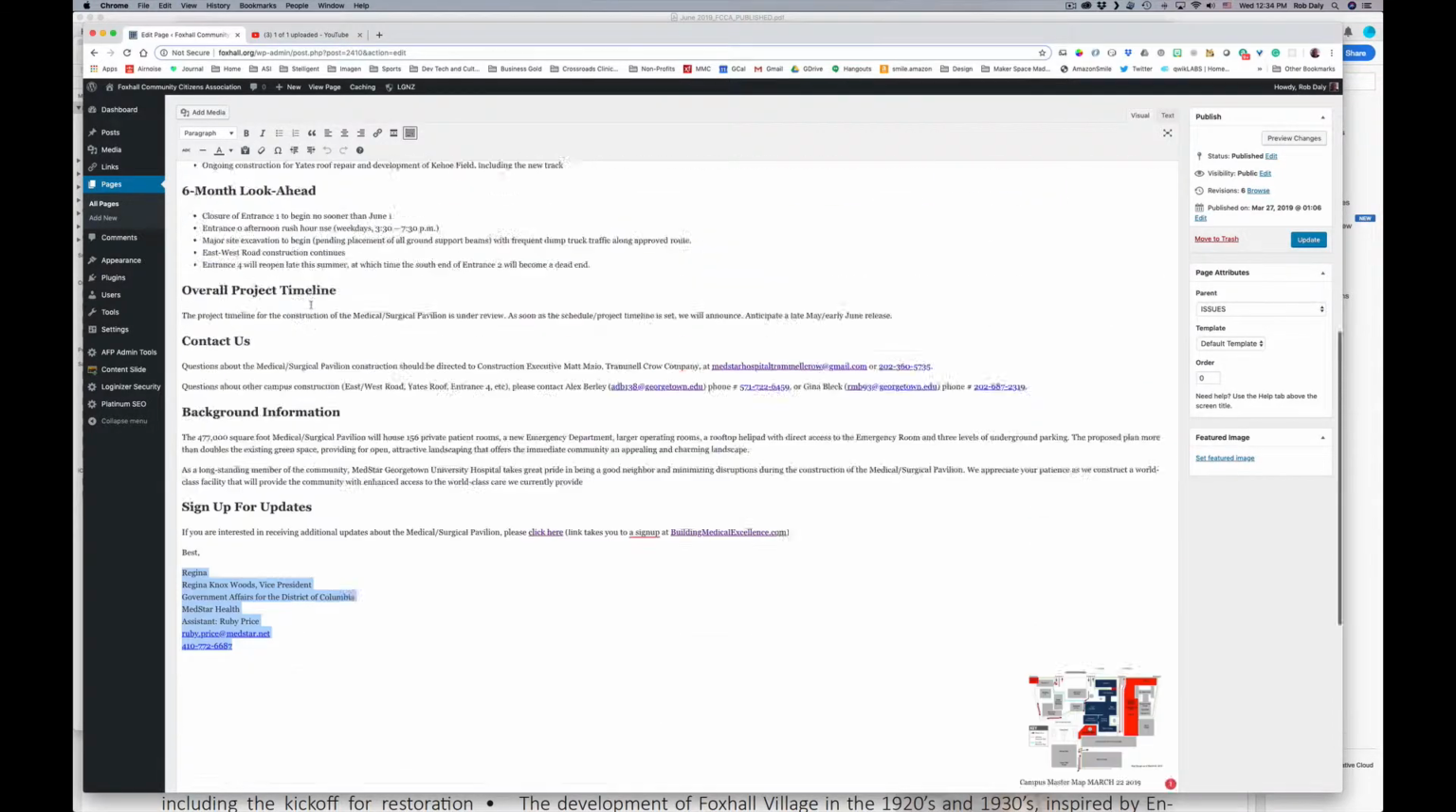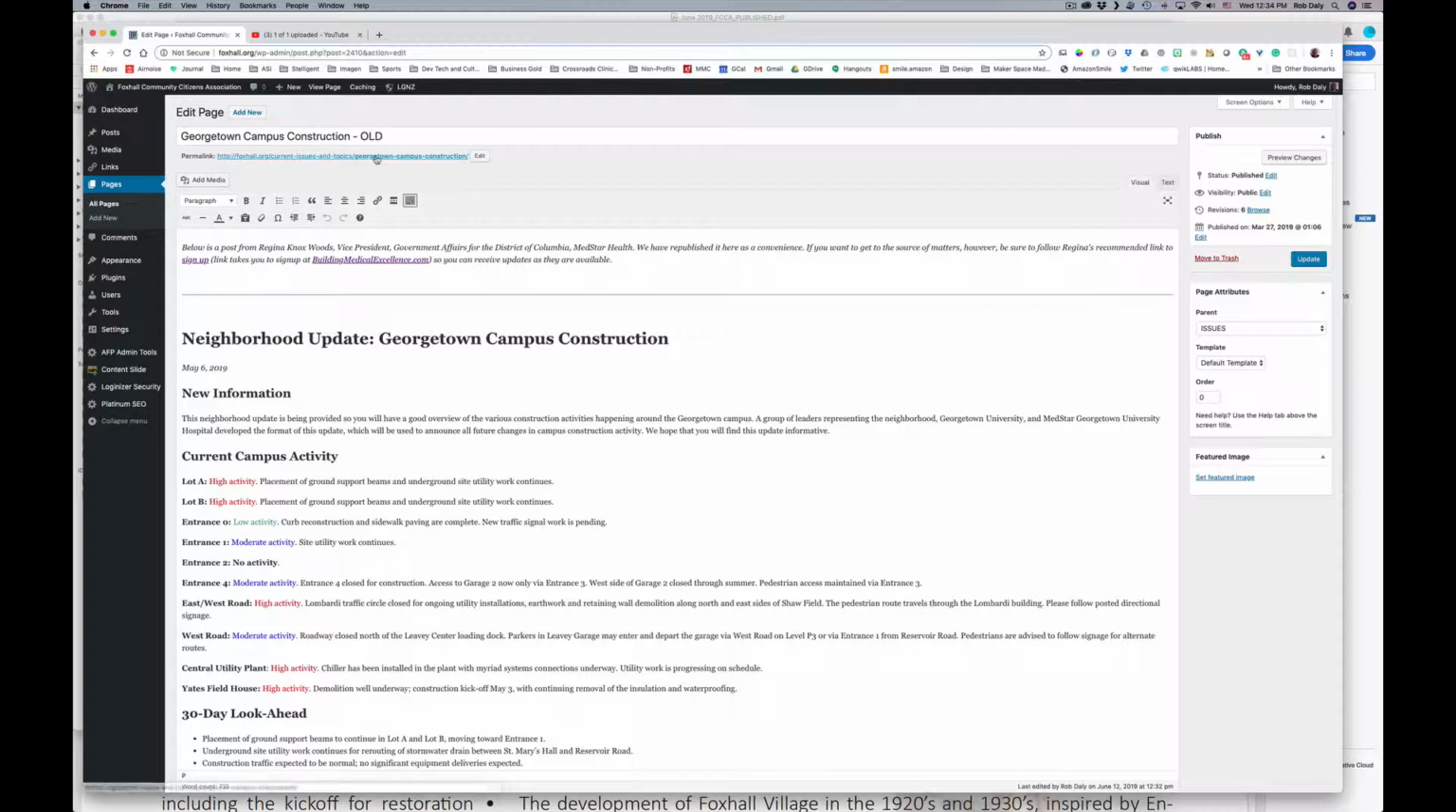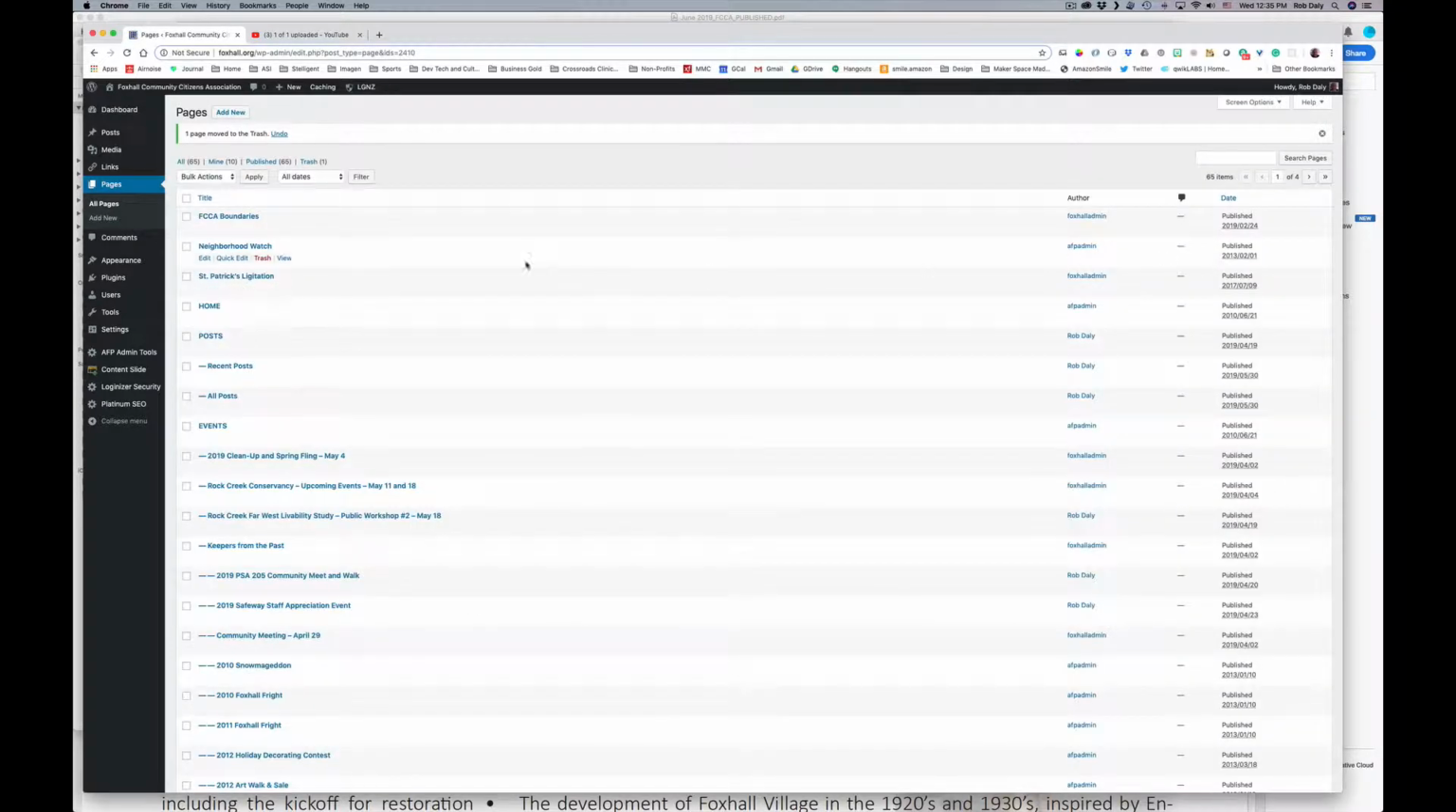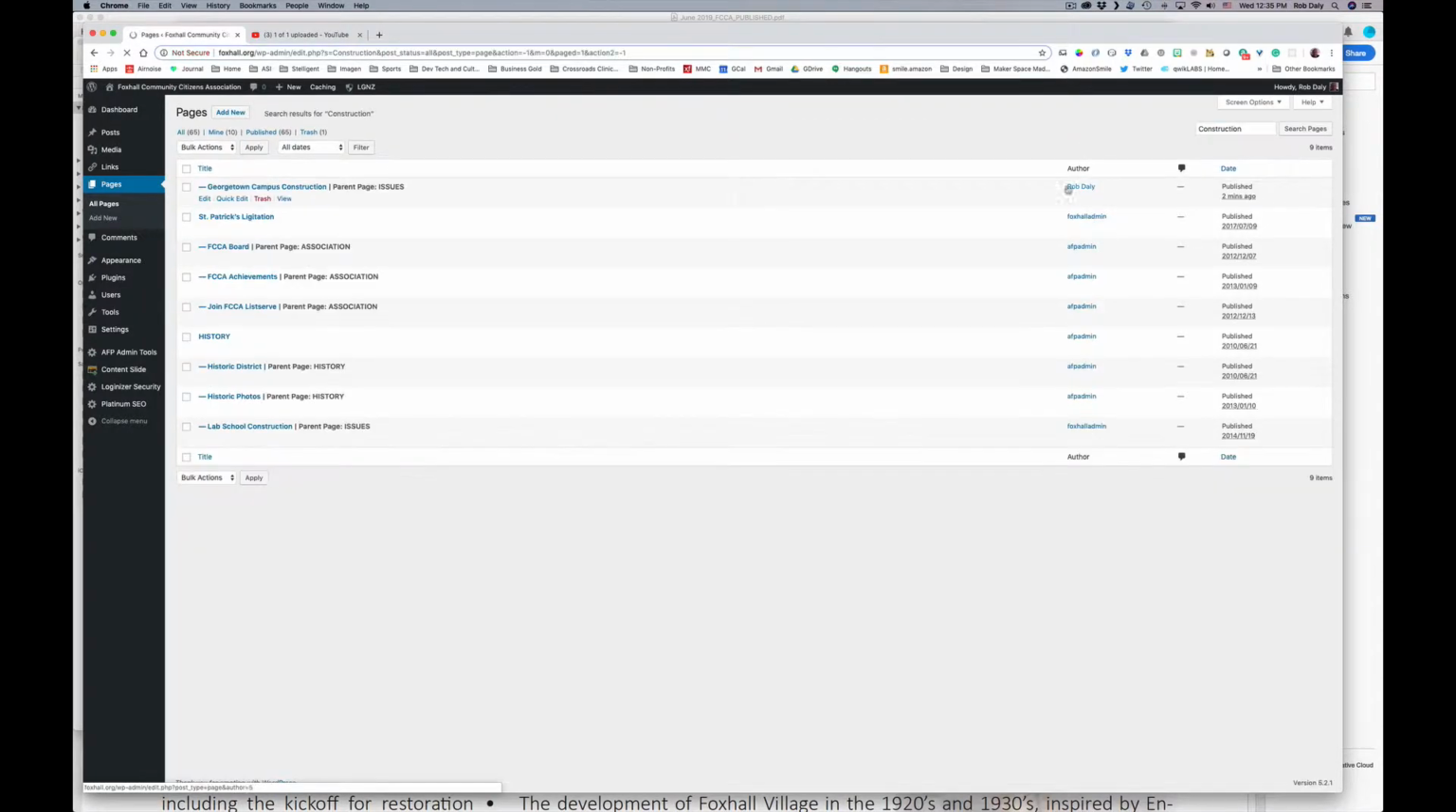Command C again. And now what I'm going to do is just delete this entire page. That will also free up this permalink, this name, which doesn't have a 2 in it, when I delete that page. So I'm going to move this to trash. And that's gone. And now it took us to the main pages thing. Now when I search for construction, get only the Georgetown, this new one.